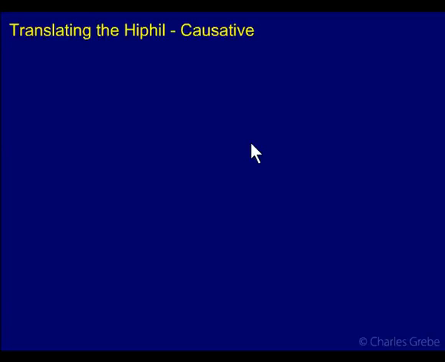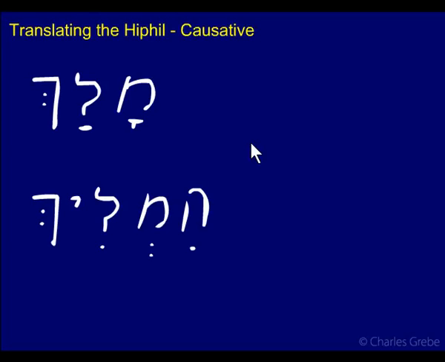Translating the Hiphil causative. Let's look at the causative use of the Hiphil. This is the main use of the Hiphil. And let's look at some examples. Here we have malach. Malach is the Qal form, right? Just straight old Qal, perfect, 3ms. Means he ruled.